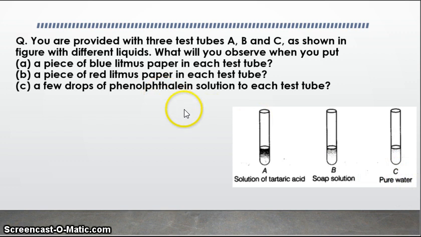In the same way, what happens with phenolphthalein? Phenolphthalein is colorless in case of acid and it turns pink in case of a base. So what will be the answer?